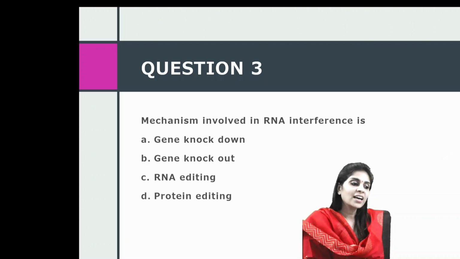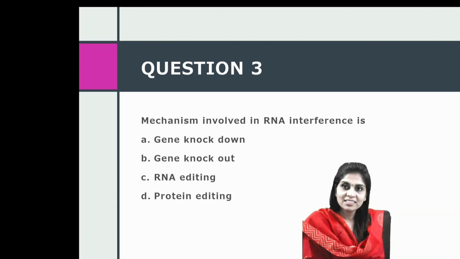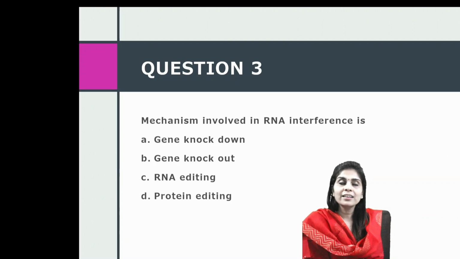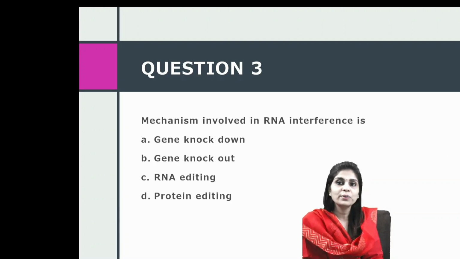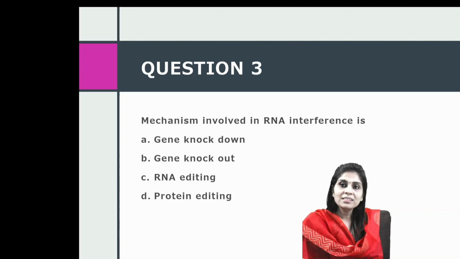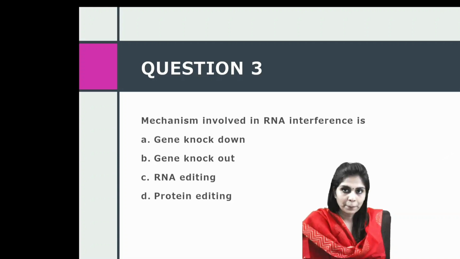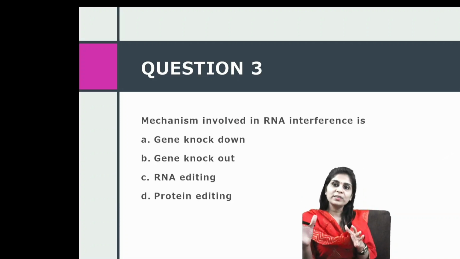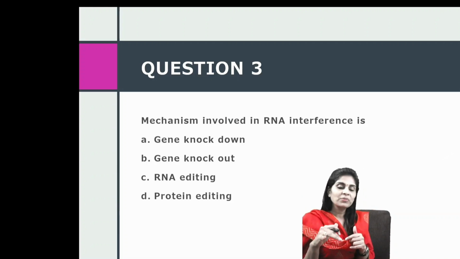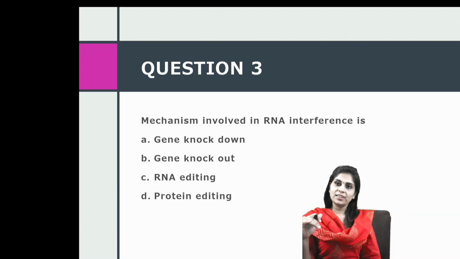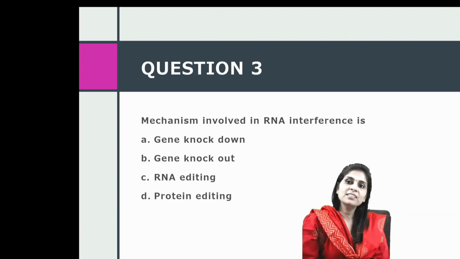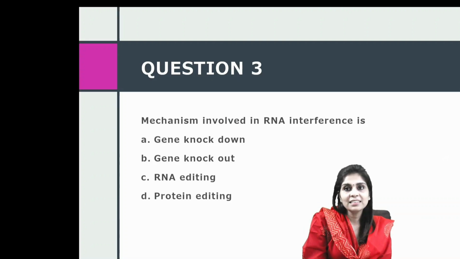Mechanism involved in RNA interference is. So interestingly, there are 2 questions related to interference in the latest INI set July 2021 session. So one is this, the other one is about siRNAs bind to which part of mRNA. So let me answer those 2 questions in a single shot. So first about RNA interference. We have exogenous interference phenomenon and endogenous interference phenomenon.